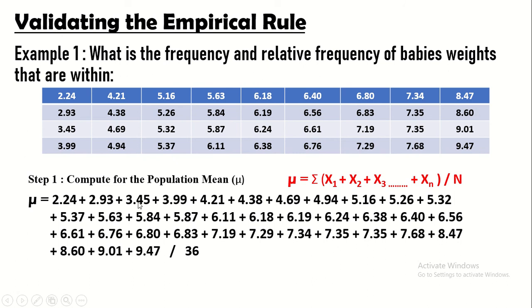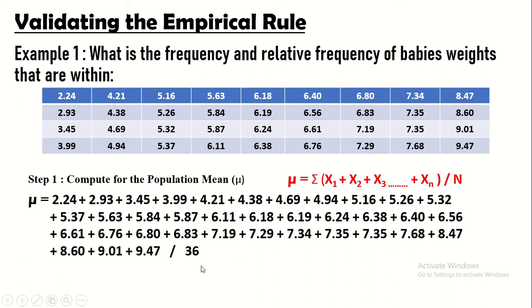X sub 1, x sub 2, x sub 3, x sub 4, x sub 5, hanggang sa x sub 36. Divided by, sabi ko nga, ang n natin is yung number of data. 1, 2, 3, 4, hanggang kay 36. So, sinubstitute natin si n kay 36.